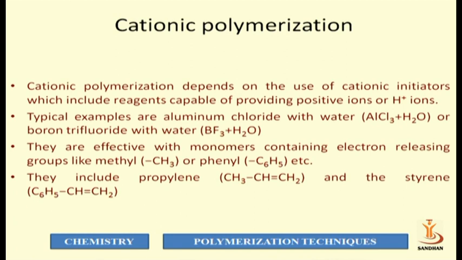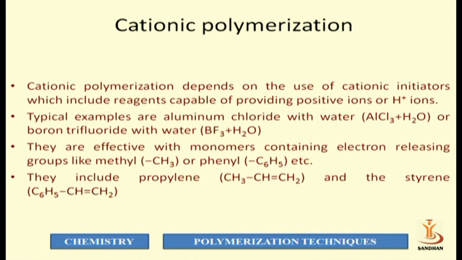Cationic polymerization is generally carried out with a monomer containing an electron releasing group on the carbon-carbon double bond. So the derivatives of ethene which contain an electron releasing group generally undergo cationic polymerization.